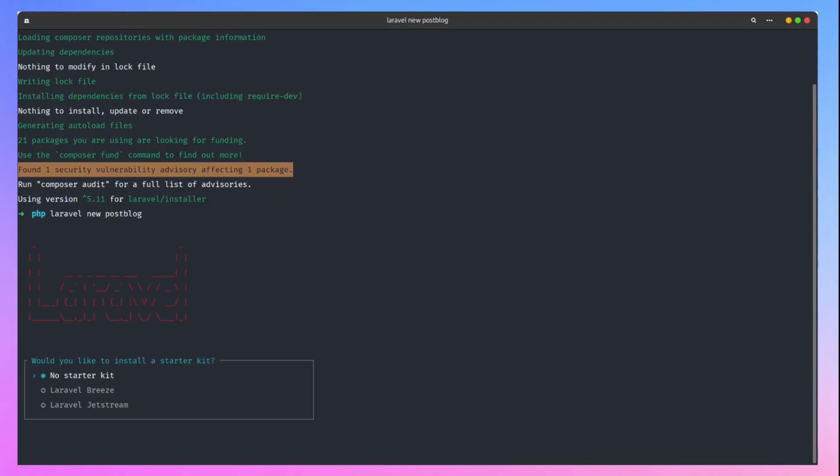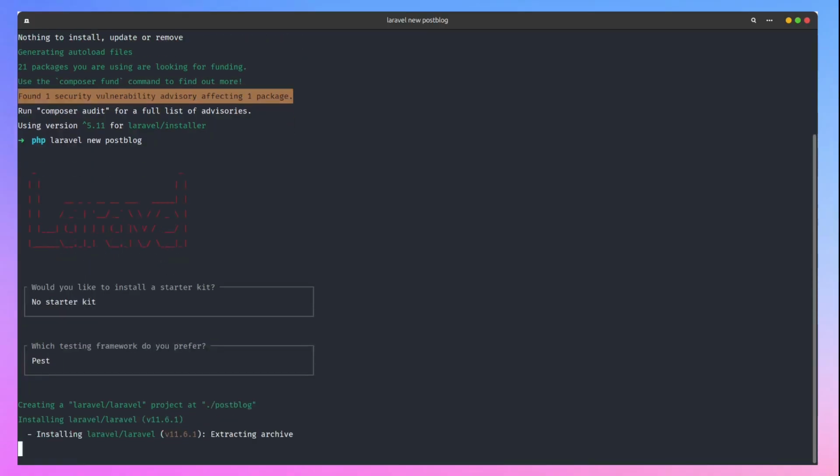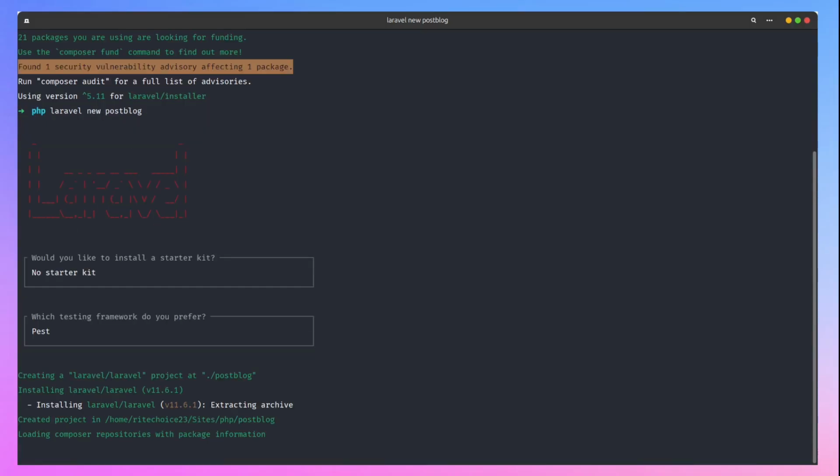So do I need a starter kit? I won't go for a starter kit now for this, for training's sake, so that we can take everything from the very beginning. There's no need for me to go for a starter kit now. So no starter kit, Pest. Let's just take it like that. I want to believe we are progressing. The installation is going on now, so let's wait till the installation completes.